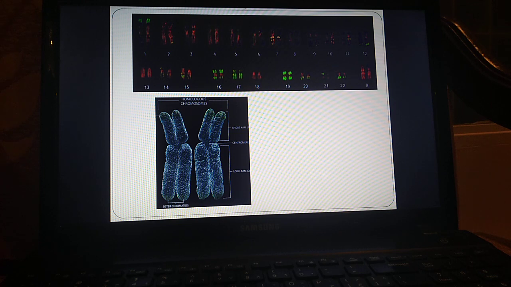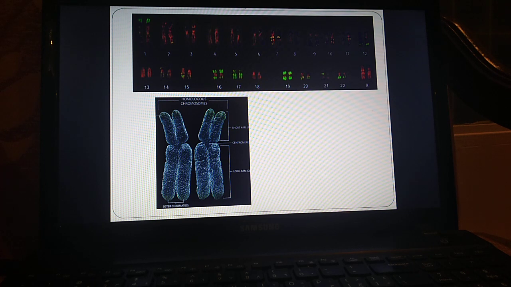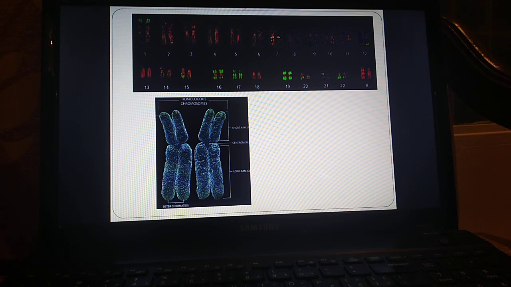Now, what you see down in the lower picture is a bigger picture of one pair of homologous chromosomes, as you can see. Each one of them is made of 2 chromatids held together by the centromere. للتذكير، الكروموسوم يرى على شكل الأكس هاد عندما تكون الخلية تحضر للانقسام. When the cell is about to divide, each chromosome is going to make a copy of itself. Therefore, I see it in this form. I see it as an X.